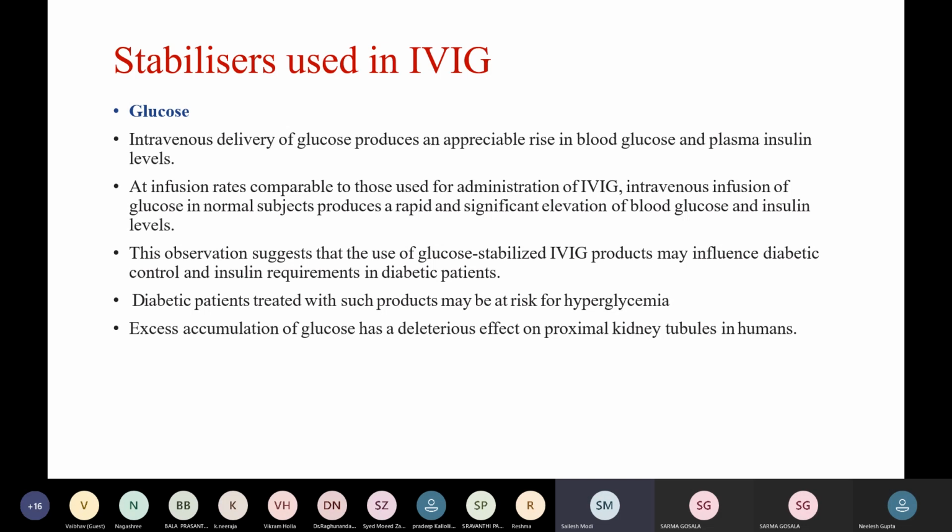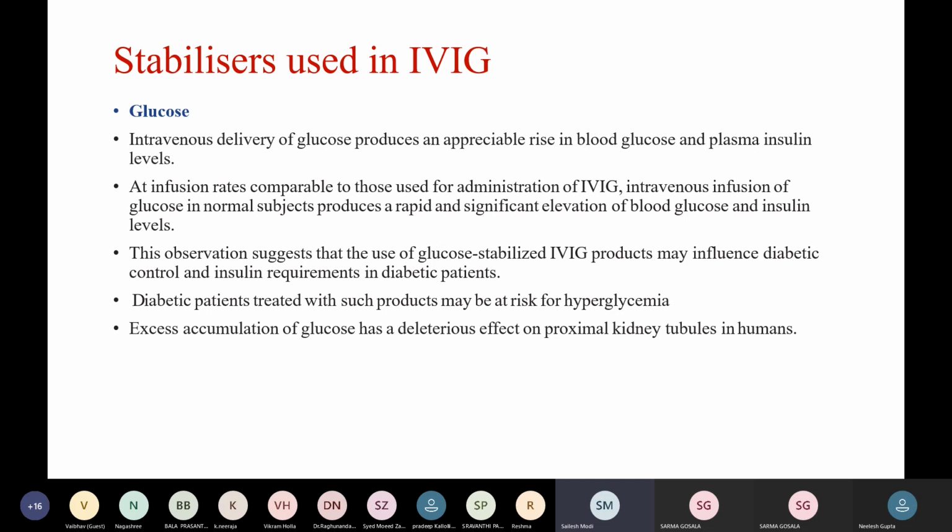Glucose as a stabilizer produces an appreciable rise in blood glucose and plasma insulin level at infusion rates comparable to those used for administration of IVIG. Infusion of IVIG containing glucose in normal subjects produces a rapid and significant elevation of blood glucose and insulin levels.